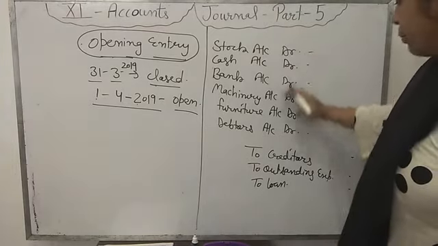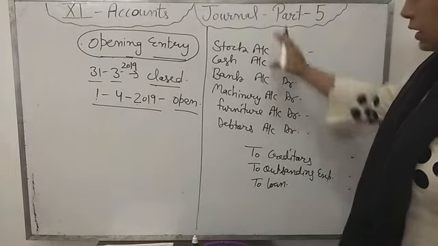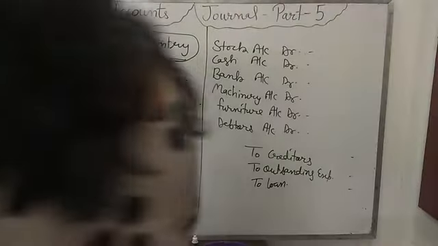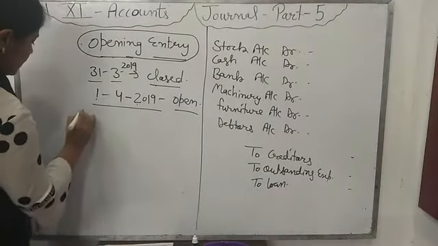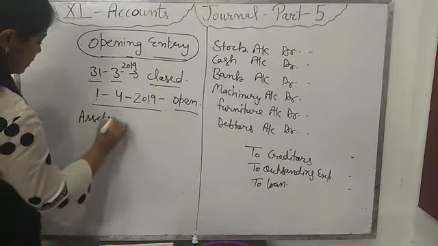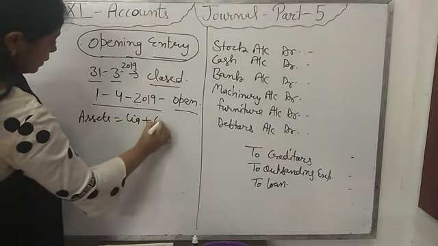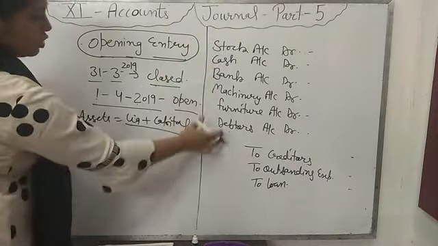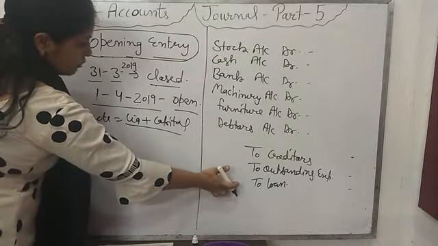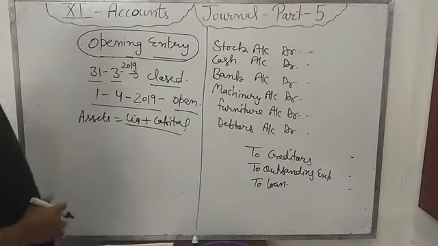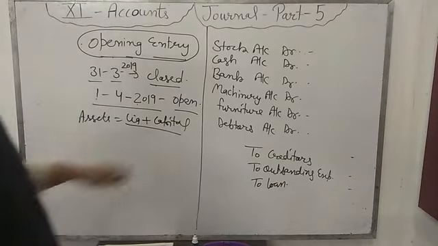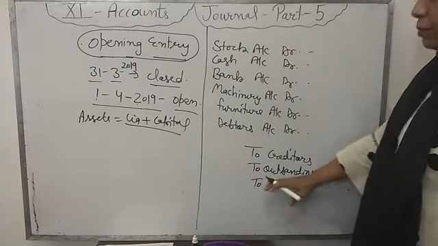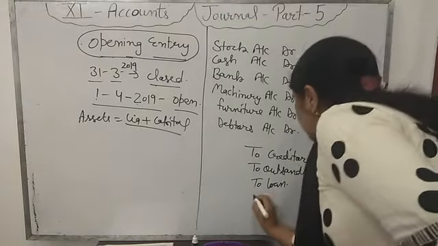If capital is given to you, these are assets, these are liabilities. What is the rule? You know that assets equal liabilities plus capital. So these are the total of assets, these are the total of liabilities. Now if capital is pending, then the difference of the total of debit and the total of credit will be treated as capital.